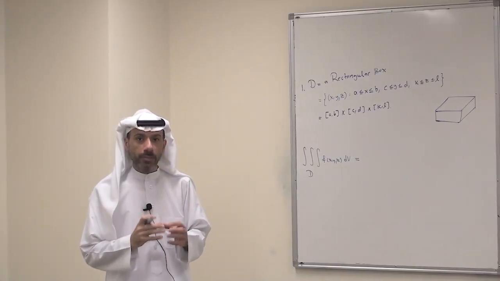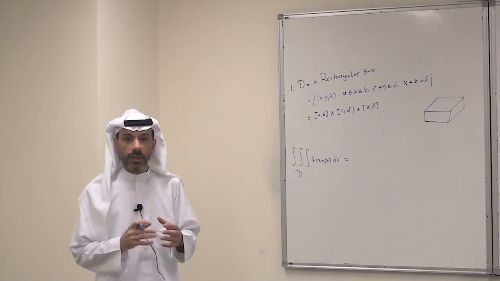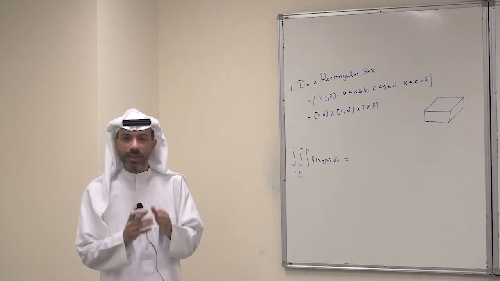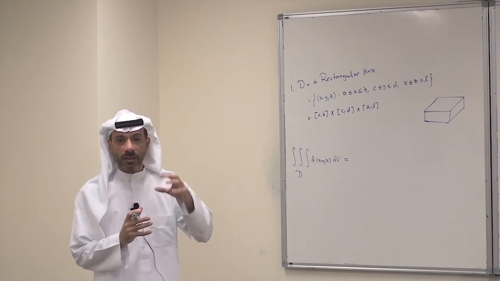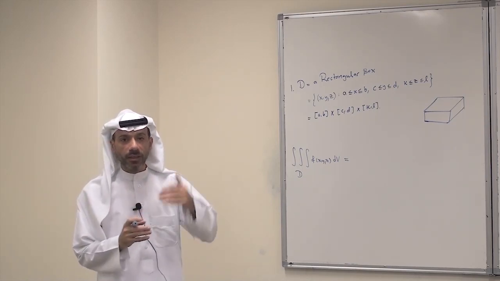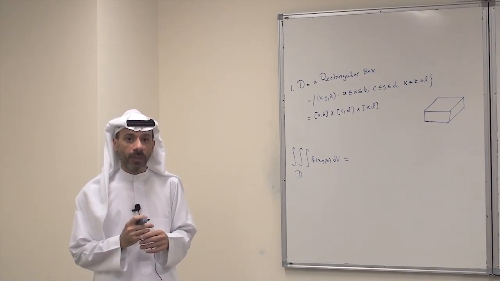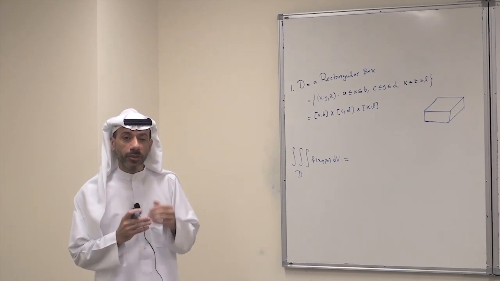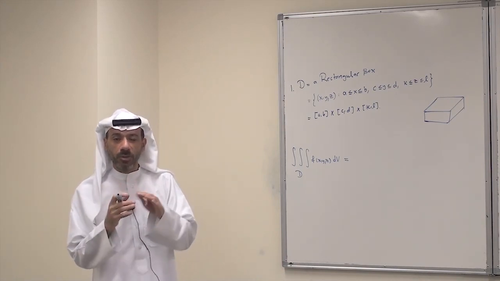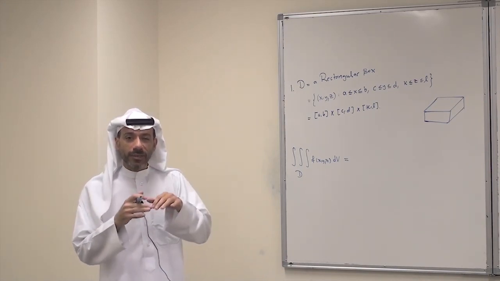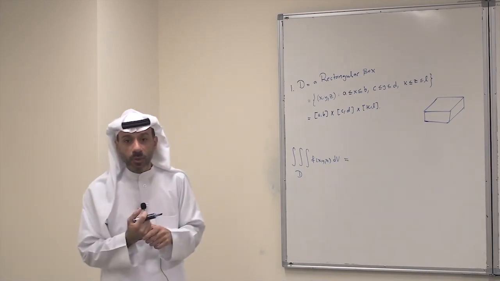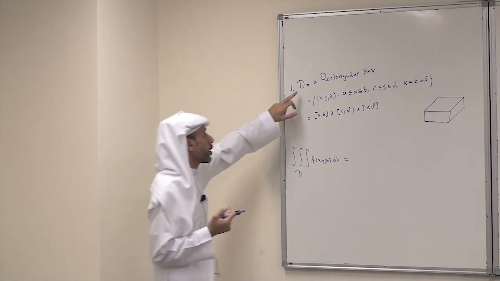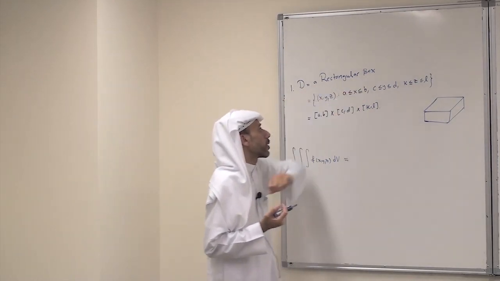Now we come to the main step for triple integrals, which is how to set up the limits of integration. This depends on the solids, and we have two types of solids. The first one is rectangular boxes, and the other one is general solids. In the process it will always be nice to recall what we did with the double integrals, because here it is also a generalization of what we did with double integrals. So let's start with the first case, when D is a rectangular box.